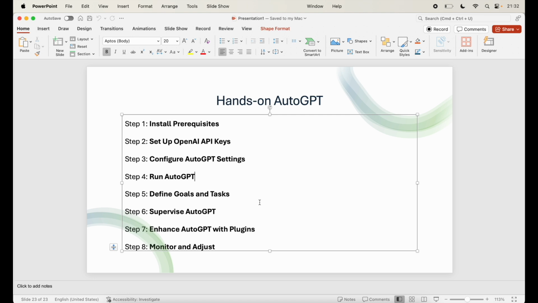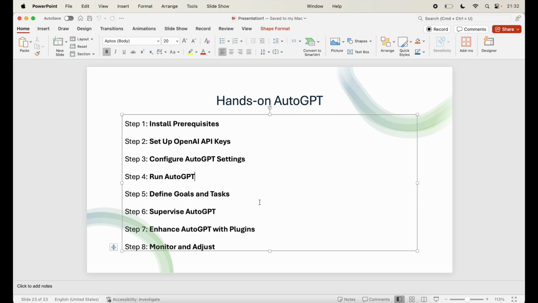Which brings us to step 6, which is supervise AutoGPT, an optional step. In default mode, AutoGPT will periodically ask for confirmation before proceeding with certain actions. If you want AutoGPT to run autonomously without manual intervention, you can enable the continuous mode by adding it into your environment variables when prompted.